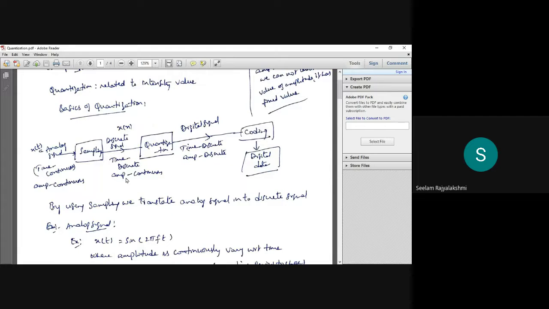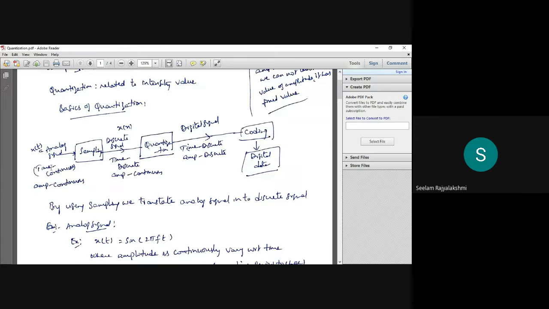Now let us discuss the basics of quantization. This is the circuit diagram, and here we have the analog signal, which is represented as x of t. This analog signal is continuous in time, and the amplitude is also continuous. Next is sampling. By using sampling we can translate the analog signal into a discrete signal.